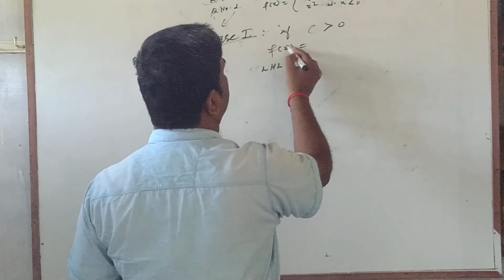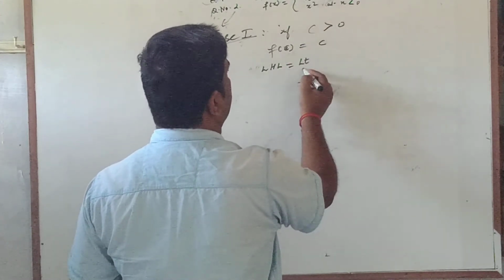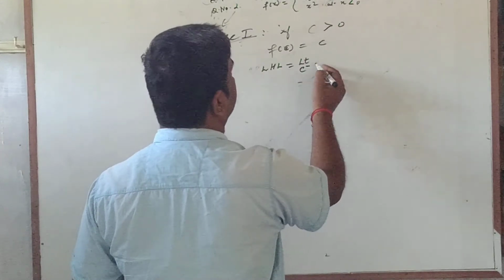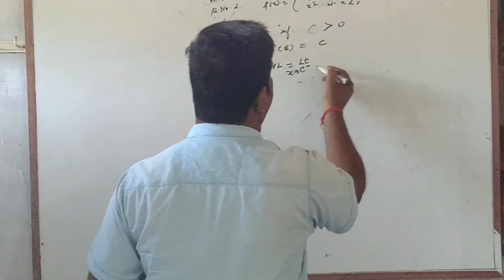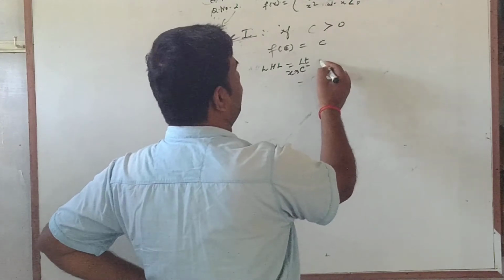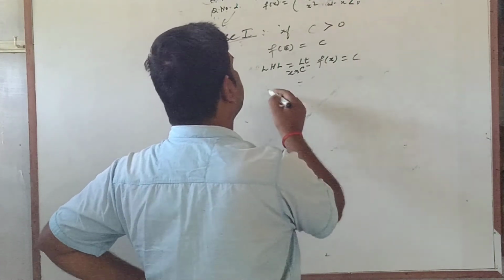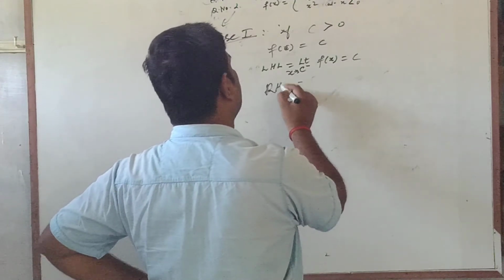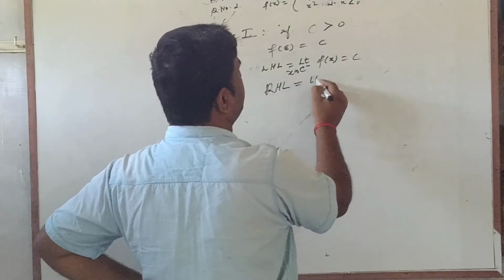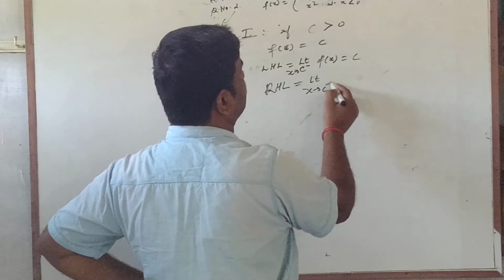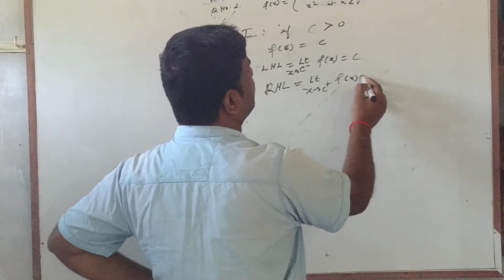So what will be f(c)? f(c) will be equal to c itself, and the left hand limit, limit x tending to c minus f(x), also will be c, and the right hand limit, limit x tending to c plus f(x), then also it will come c.